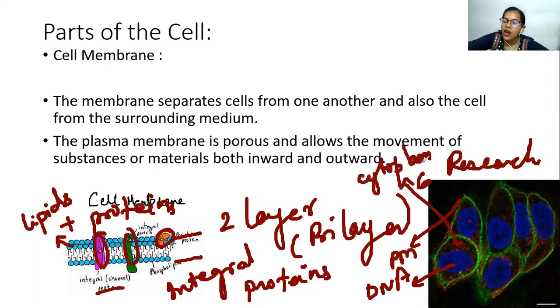Okay. So how beautifully, with the help of 3 different staining dyes, the researcher has stained differently the plasma membrane, genetic material, as well as the cytoplasm. So by this, the staining allows the researcher to understand if any abnormality or any changes are there in the cell. So this is how certain research works are going on in the lab.